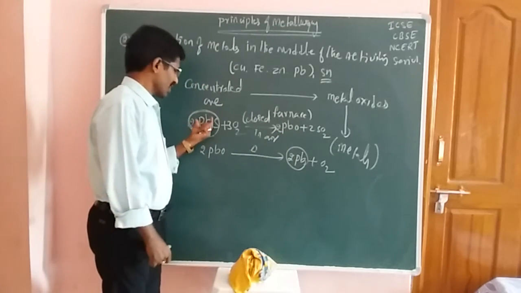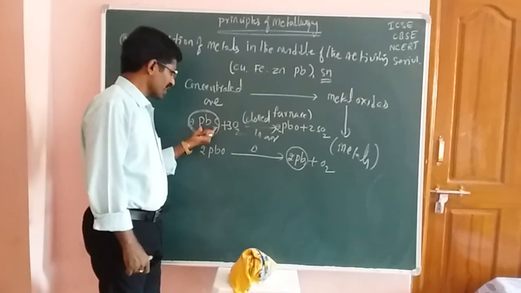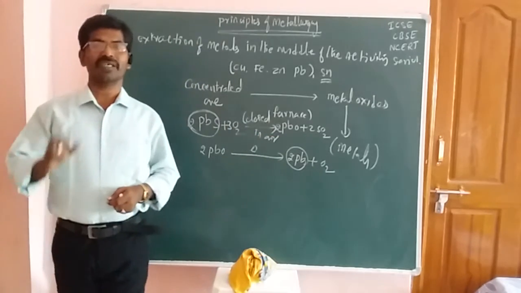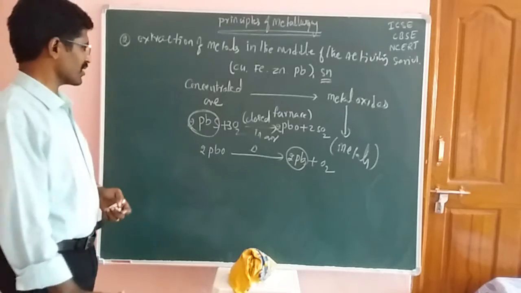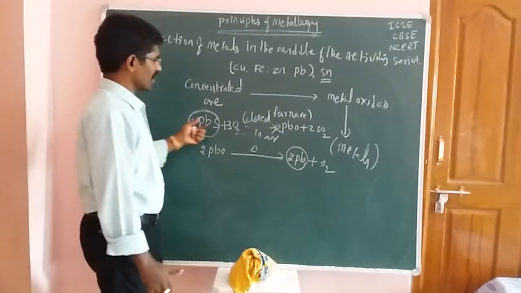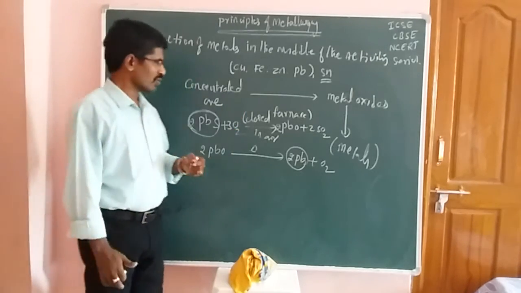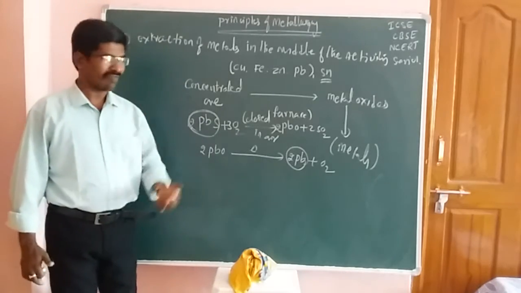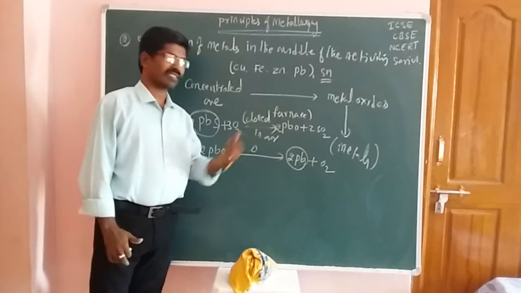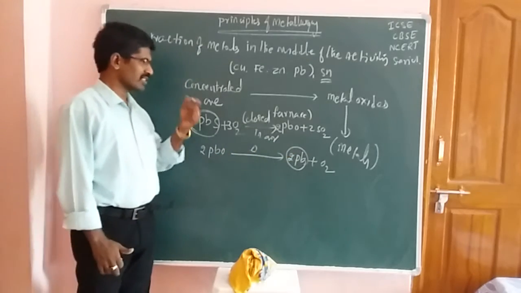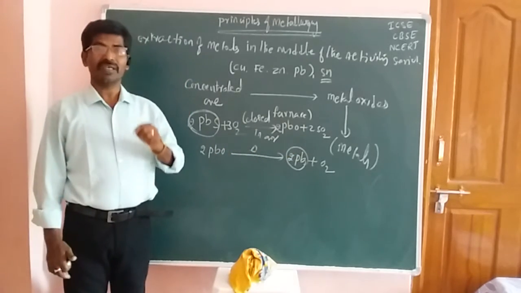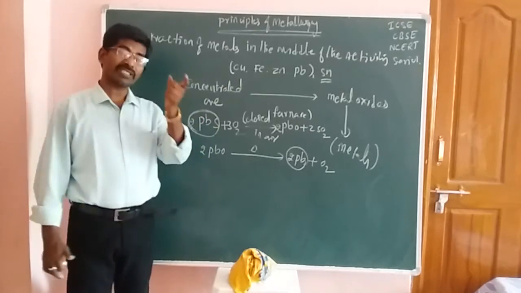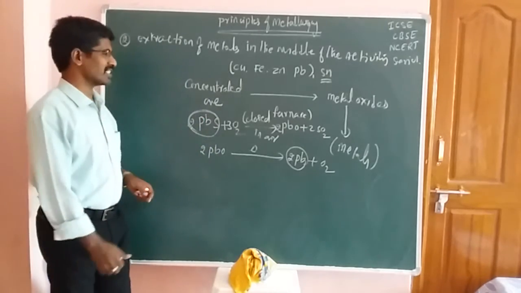Okay, friends. This type of reaction, where sulfides are converted to oxides, is called the roasting process. If carbonates are converted to oxides, that process is known as the calcination process.